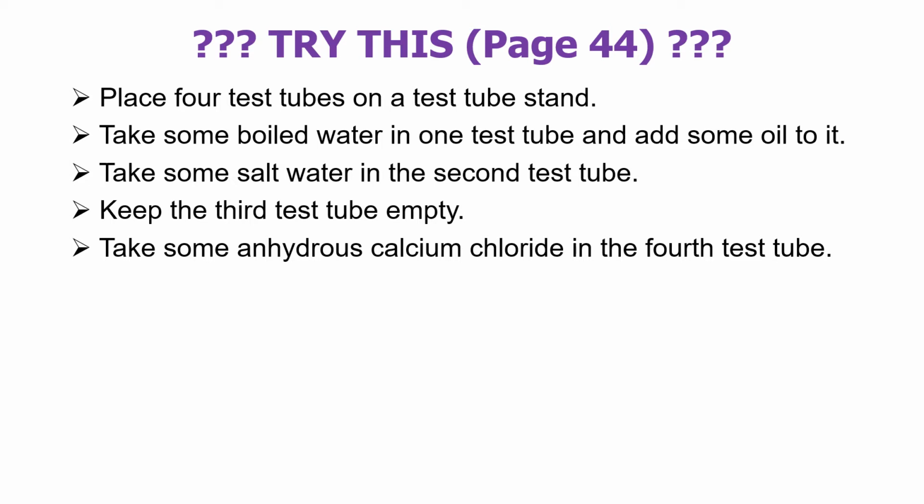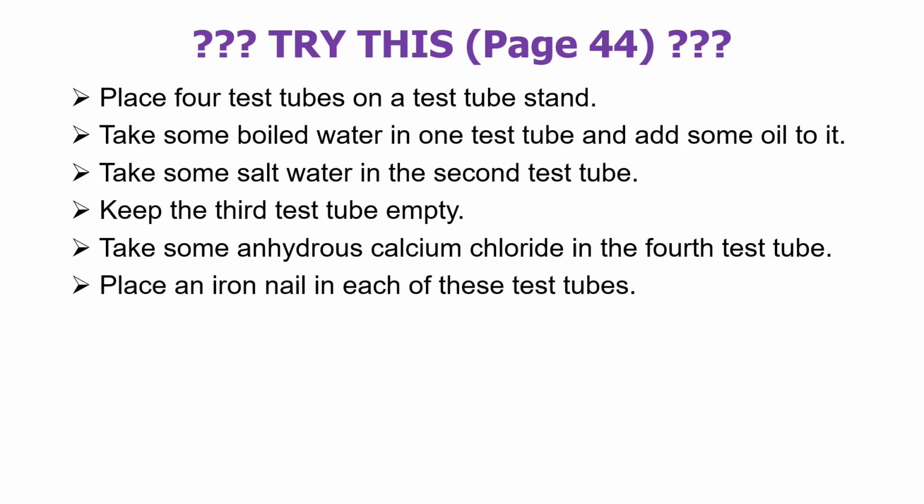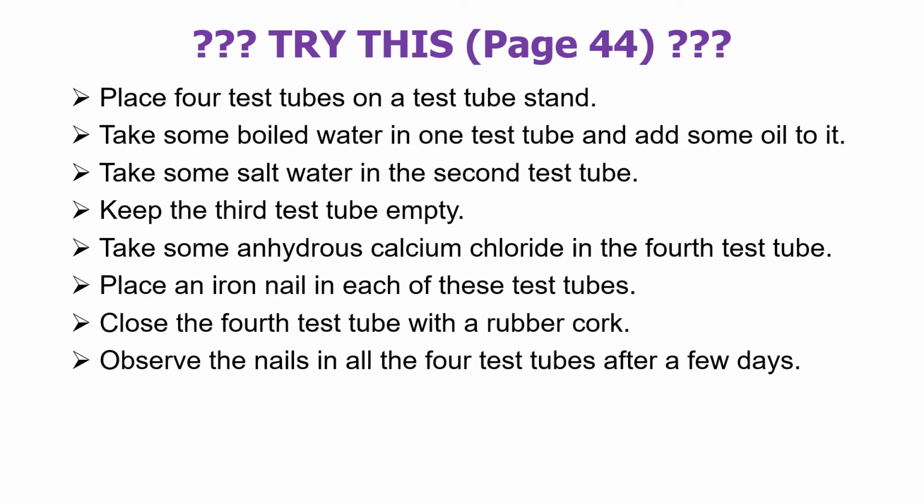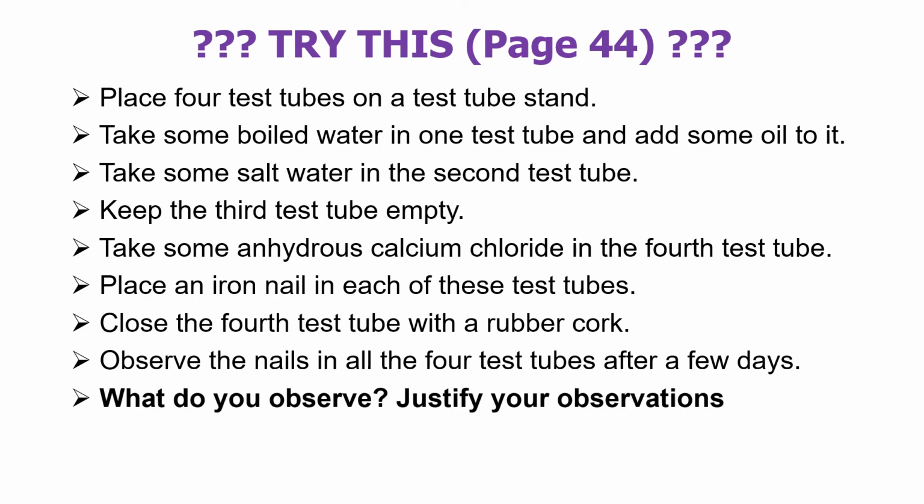And in the fourth test tube, take some anhydrous calcium chloride. Anhydrous means dry calcium chloride. Place an iron nail in each of these test tubes. Close the fourth test tube with the rubber cork. Only the fourth test tube, the one which contains anhydrous calcium chloride, you have to close with the rubber cork. Observe the nails in all the 4 test tubes after a few days. So what will you observe?